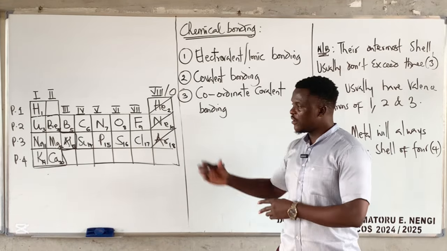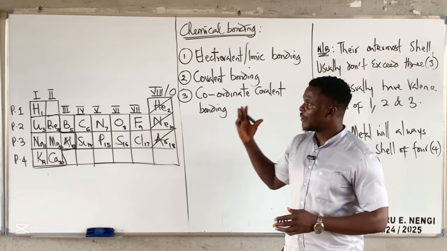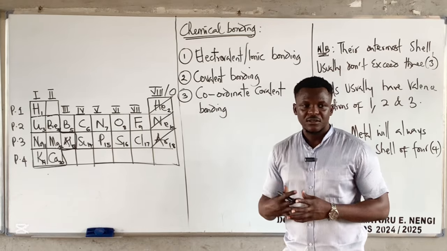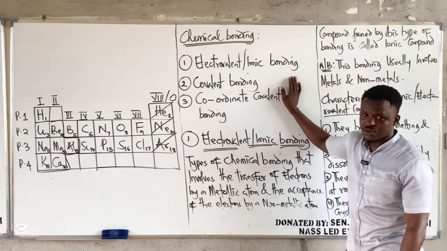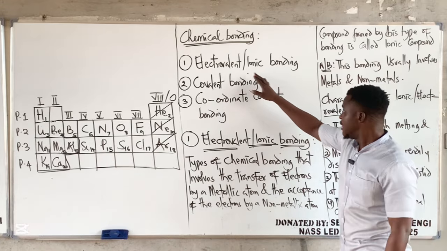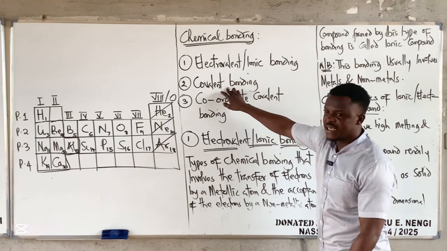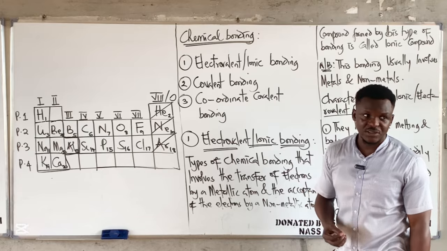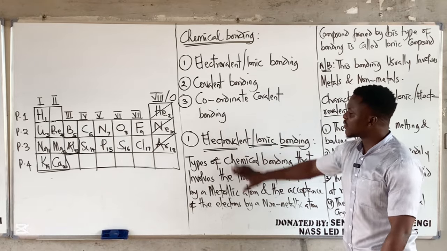that it will tell us how the elements will bond, because the periodic table and chemical bonding are closely related. Chemical bonding is also known as chemical combination, and we have three major types. Electrovalent is also known as ionic. This covalent you're seeing here is also known as ordinary covalent. Then we have coordinate covalent. Now let's look at the first one.